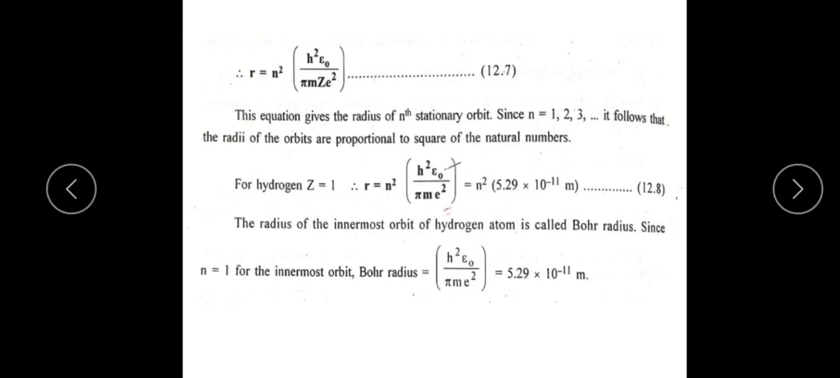Why is it called Bohr's orbit or Bohr's radius? Because Bohr explained the hydrogen and hydrogen-like atoms, that's why it is taken as Bohr's orbit.